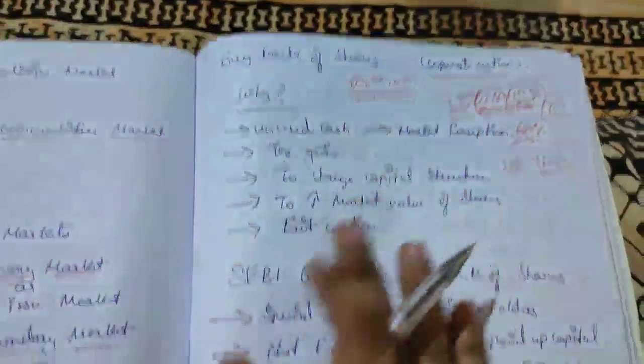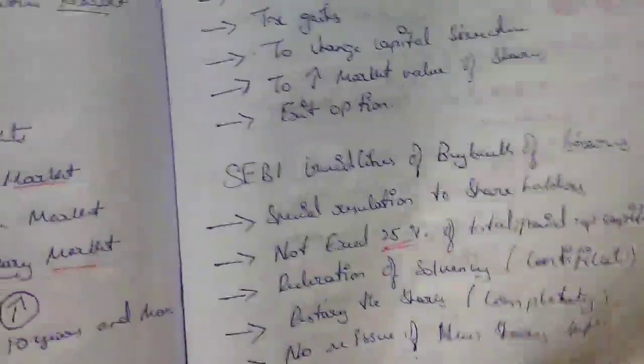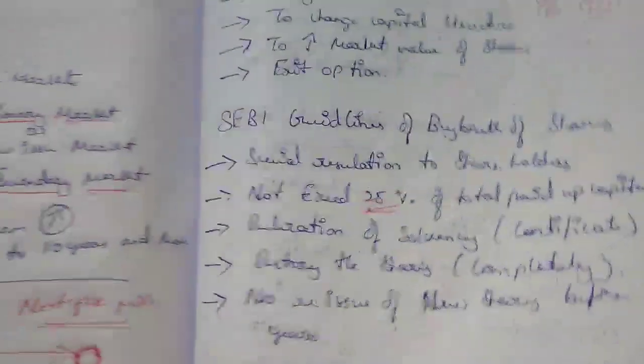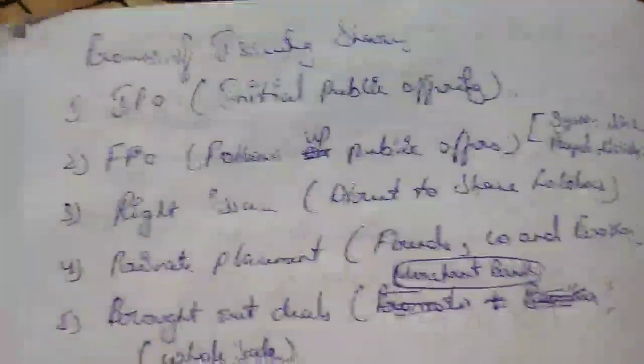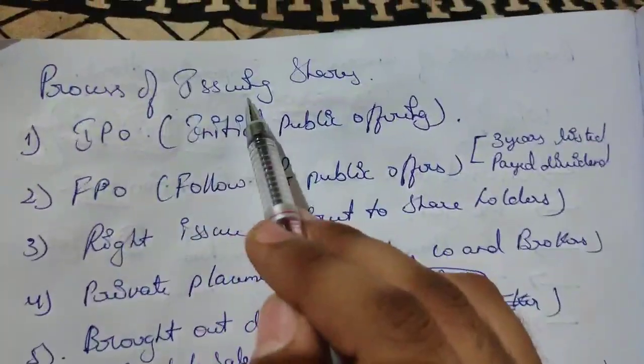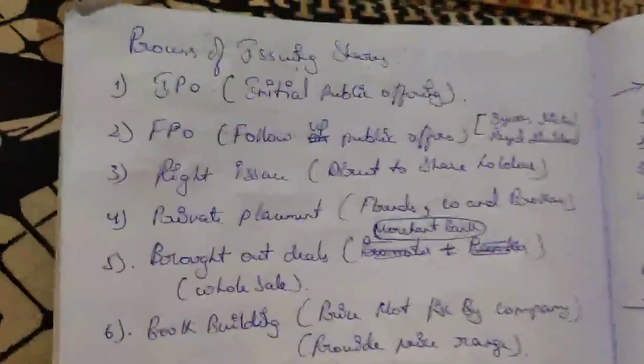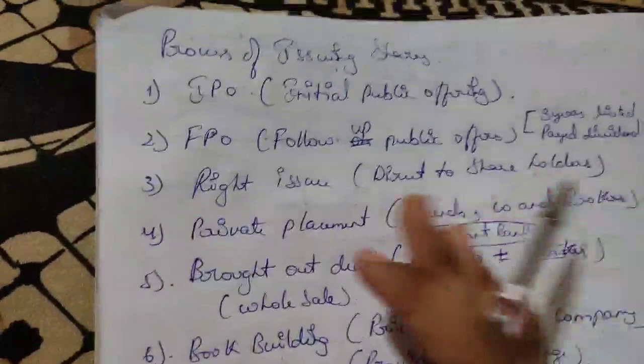So this was the procedure of buyback of shares, guys, which is a very interesting story. If you understand it like a story, then it is very easy for you. Next topic, we are doing the process of issuing shares. Now, what are the processes through which we do the issue of shares?